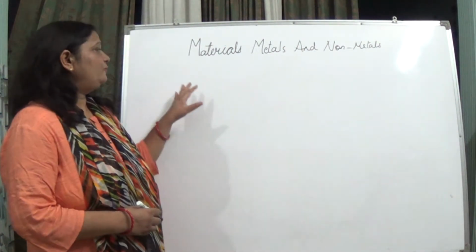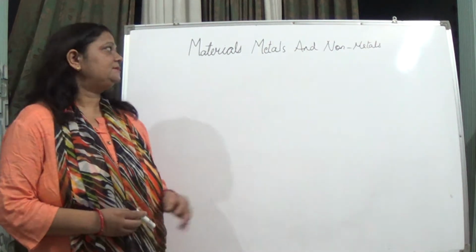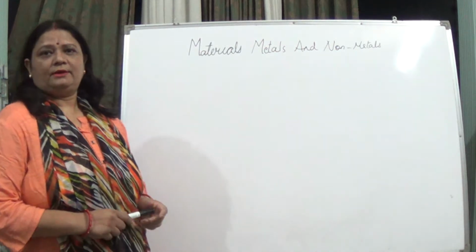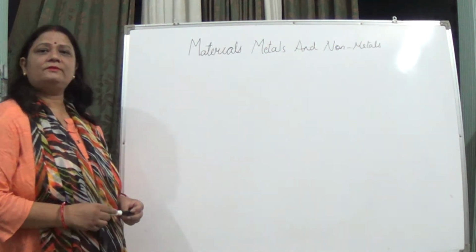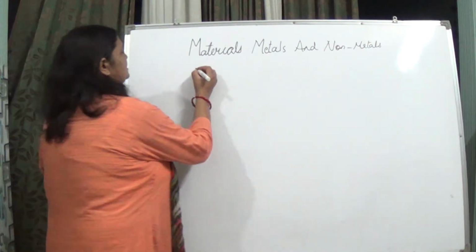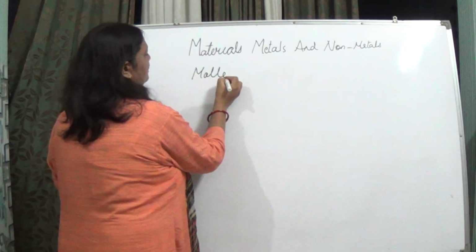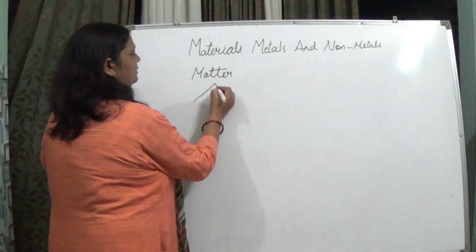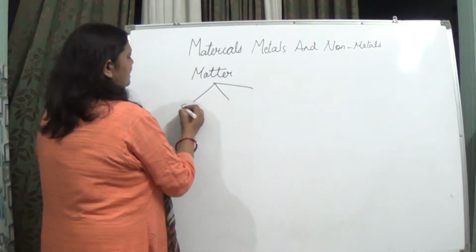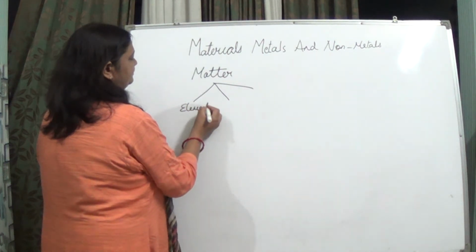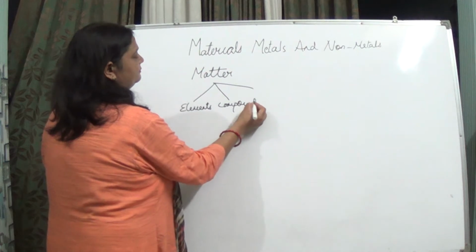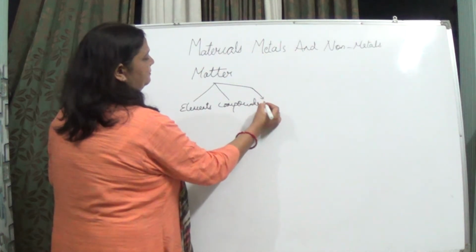So before coming to metals and non-metals, let us understand from where these words have originated. So matter, what is matter? It is anything which occupies space and has got mass. And this matter is classified into three. And what are they? They are elements, compounds, and mixture.